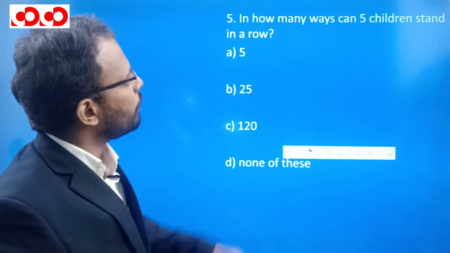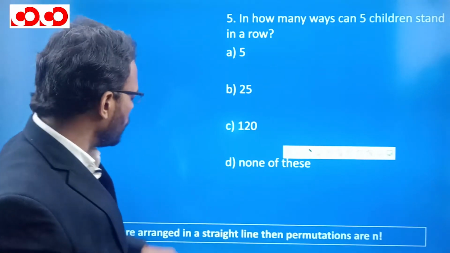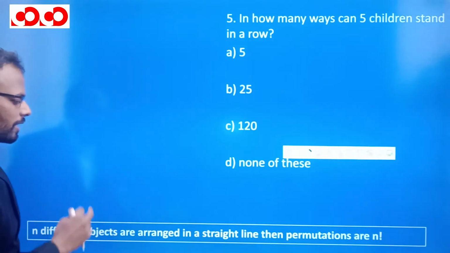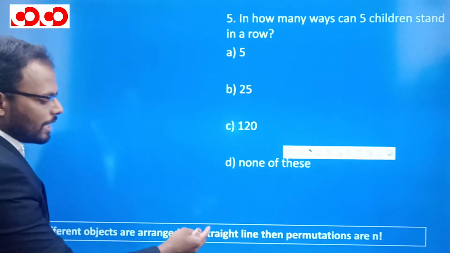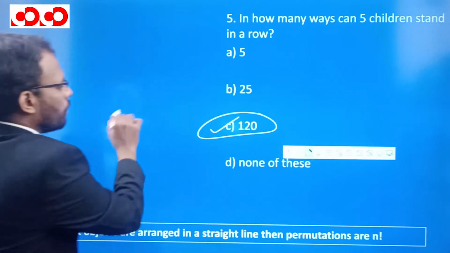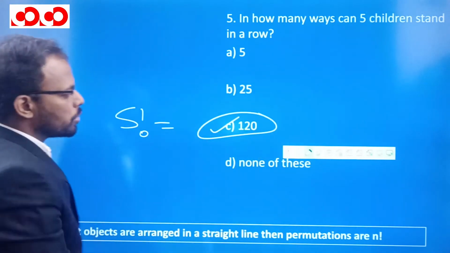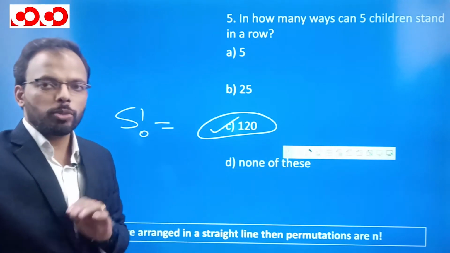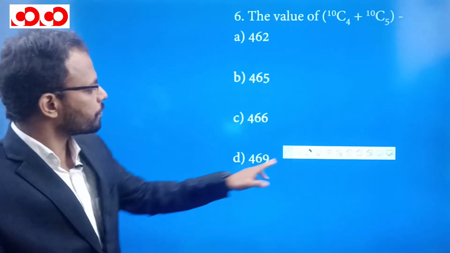In how many ways can 5 children stand in a row? So we know that n different objects can be arranged in a straight line, then the permutations is n factorial, which is 5 factorial. And 5 factorial, just now we saw, is 120. Let's move on to the next question.